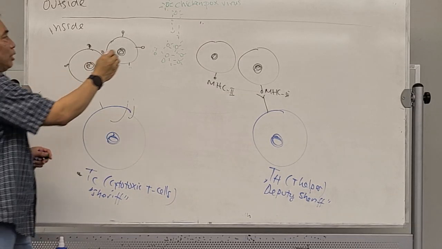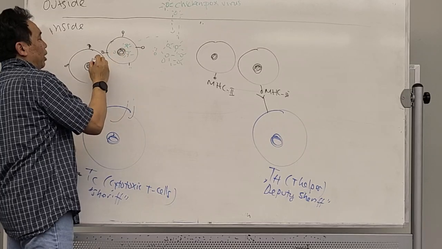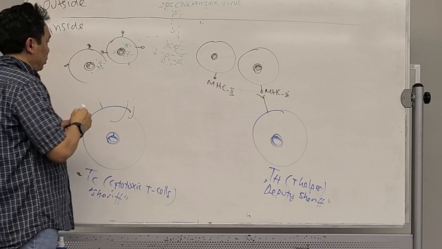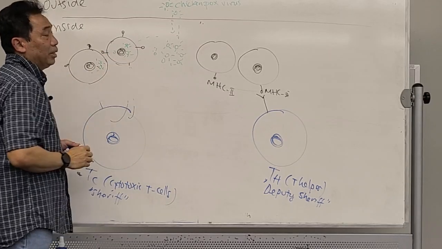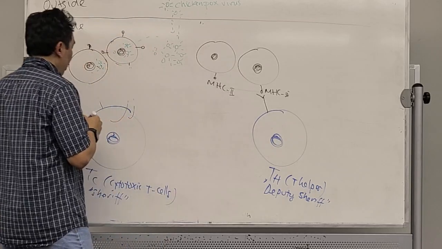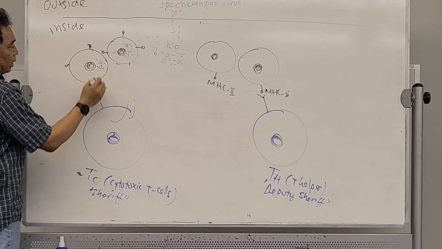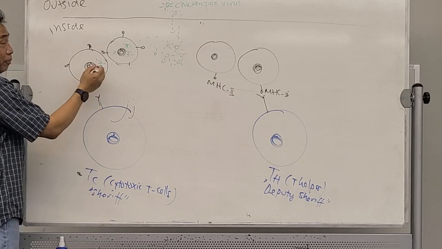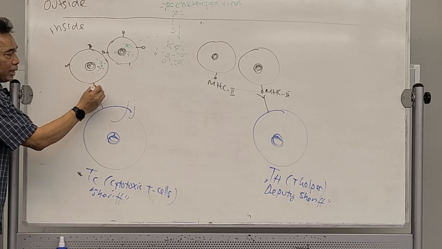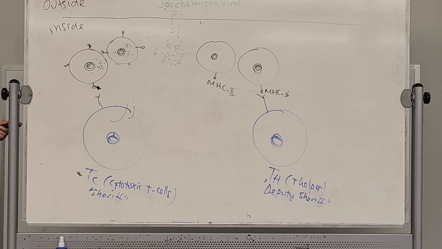Some of them, of course, will infect the cell and enter into the cell. Now, whenever our cell is infected by this virus, the MHC number 1 over here will create something that will be recognized by the TC.